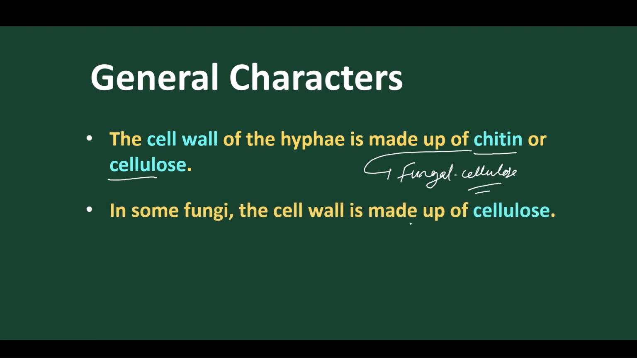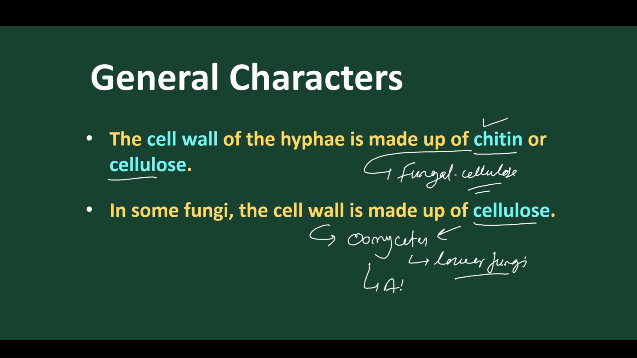In some fungi the cell wall is made of cellulose, and this is mostly found in Oomycetes. In Oomycetes we find the cell wall is made of cellulose, whereas in higher fungi the cell wall is mostly made up of chitin. Oomycetes is the lower fungi, also called the algal fungi. So in some of these algal fungi we find cellulose in the cell wall, but most of the fungi, the higher fungi, contain chitin, the parent material of the fungal cell wall.